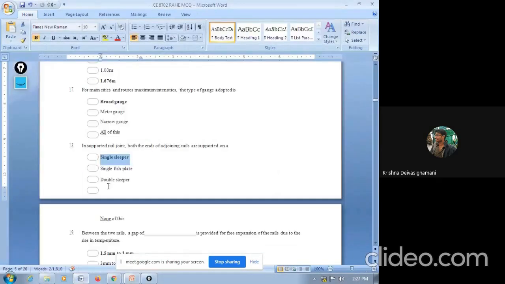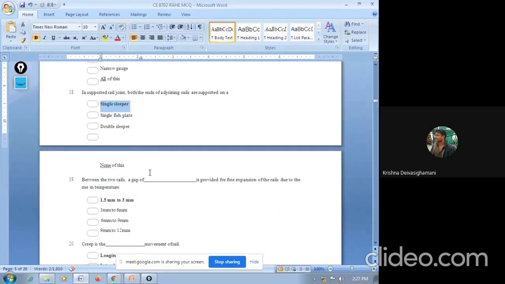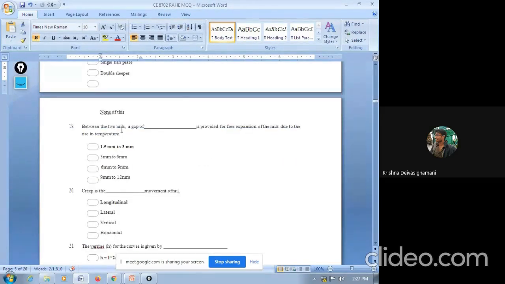This is how the objective test questions will be, so generally take it from your theory part. Between the two rails, a gap of dash is provided for free expansion of rails due to the rise in temperature. The options are 1.5 mm to 3 mm, 3 mm to 6 mm, 6 mm to 9 mm, and 9 mm to 12 mm.